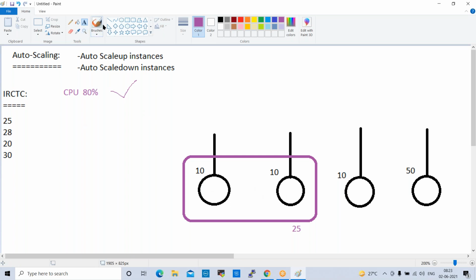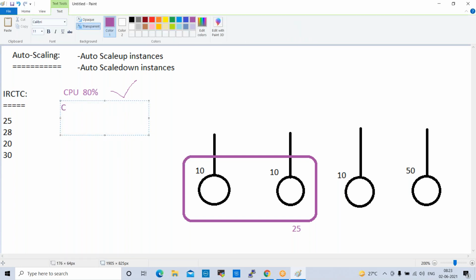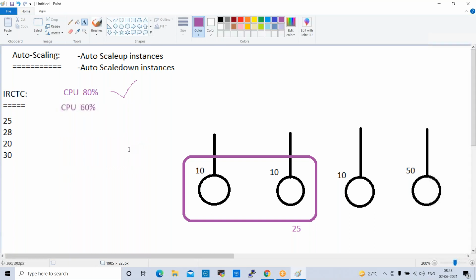If CPU utilization is less than 60%, what will happen? It will automatically remove the server.